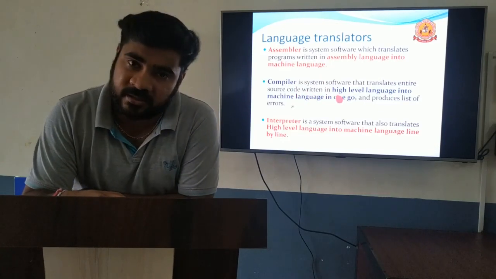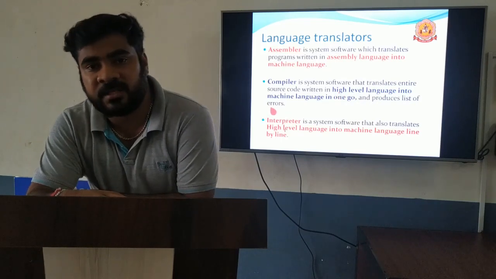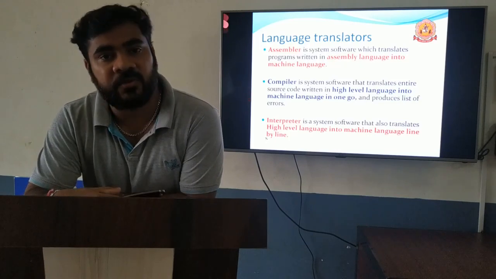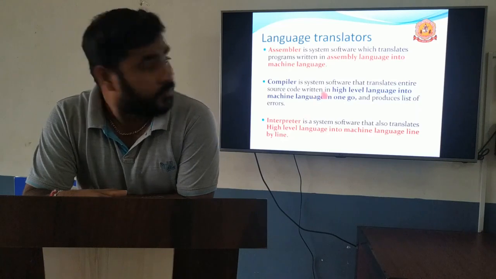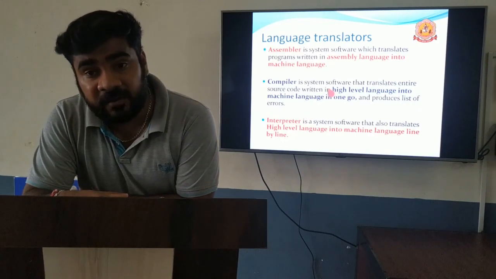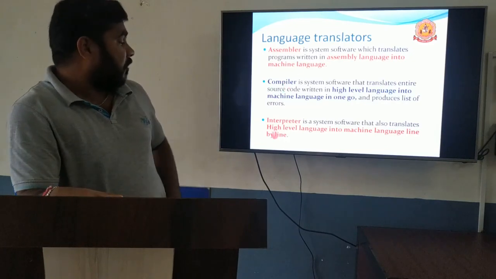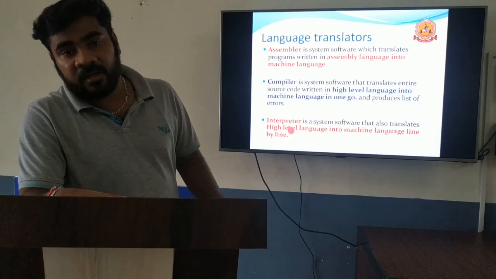A compiler is also a system software. This will convert high level language into machine level language. Remember, an assembler converts assembly level language into machine level language, a compiler converts high level language into machine level language, and an interpreter also converts high level to machine level.